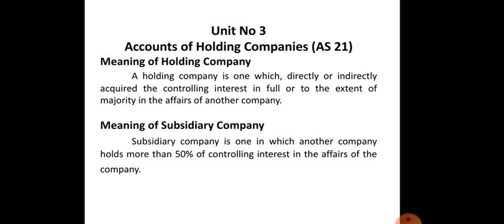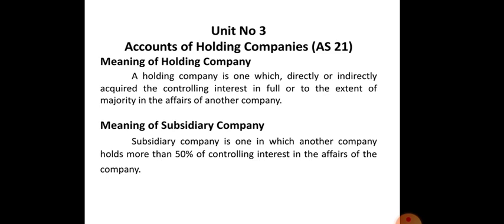H Limited has the hold, because H Limited is going to purchase more than 50% of shares of S Limited. That's why H Limited holds S Limited. So this is nothing but the holding company. Or you can say the holding company is one which holds more than 50% of controlling interest in another company.